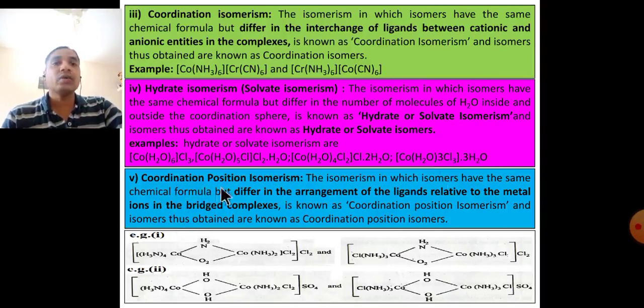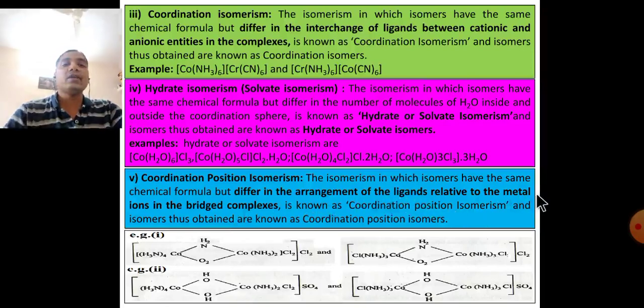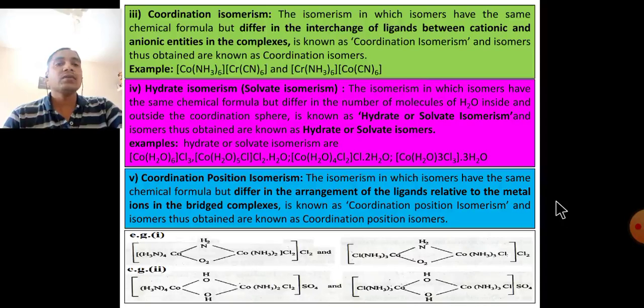Fifth type, coordination position isomerism. This is the type of isomerism in which isomers have the same chemical formula but differ in the arrangement of the ligands relative to the metal ion in the bridged complex, and the isomers obtained are known as coordination position isomers.